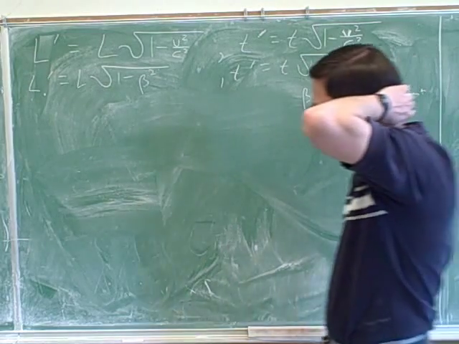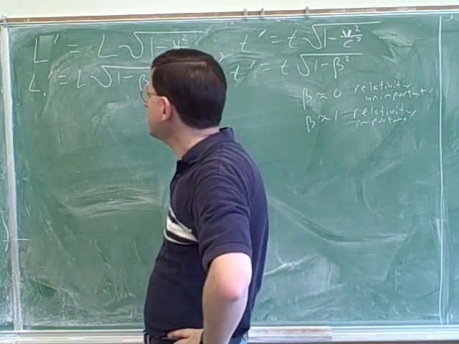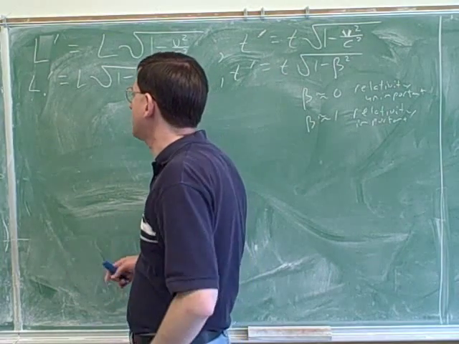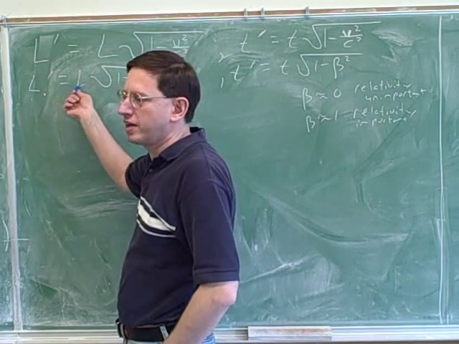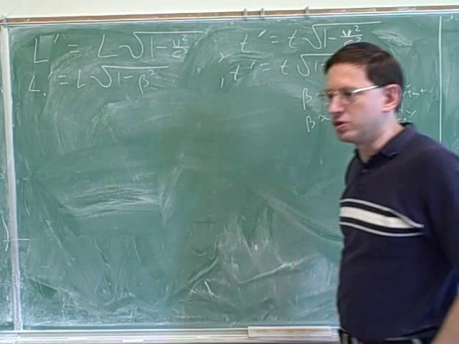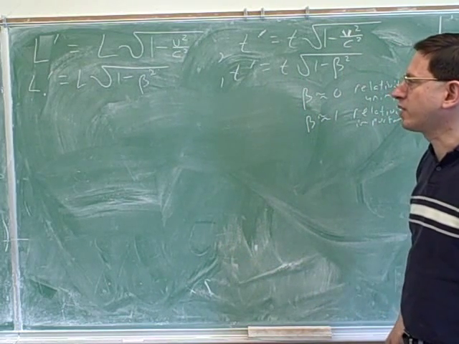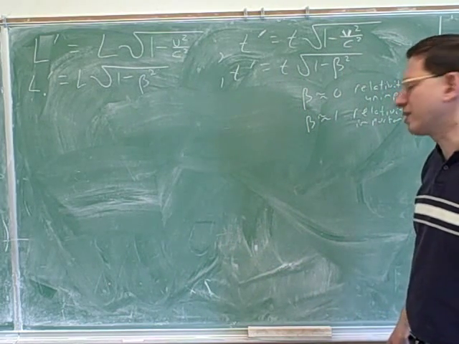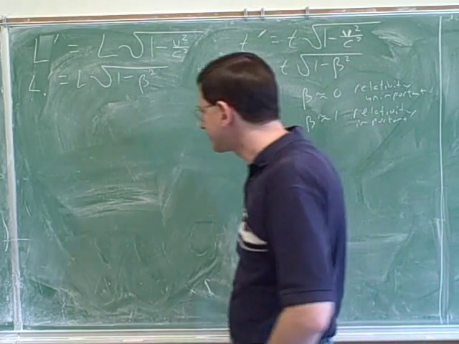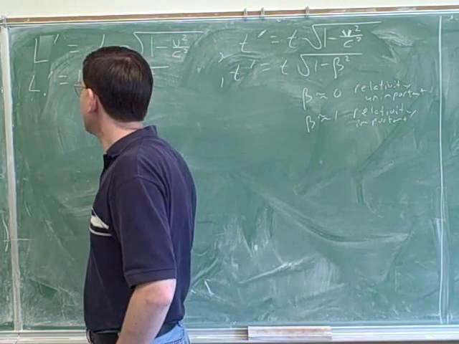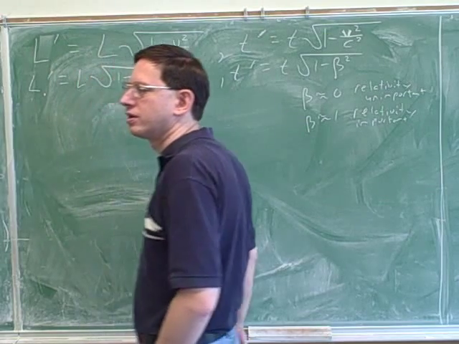Now, when we talked about relativity last time, we saw maybe the hardest part about dealing with relativity is just to figure out who gets the L prime and who gets the L, or who gets the T prime and who gets the T. If you can just figure out who to plug in for the prime and the non-prime, maybe you can just plug and chug in the problem. Well, which is smaller, the prime or the non-prime?